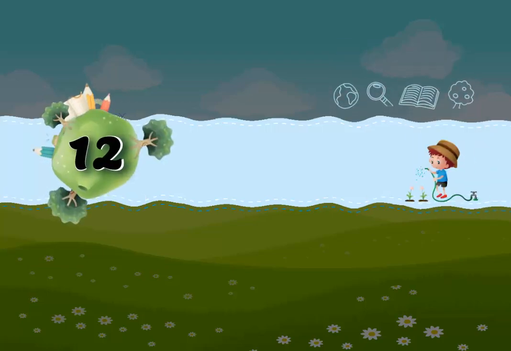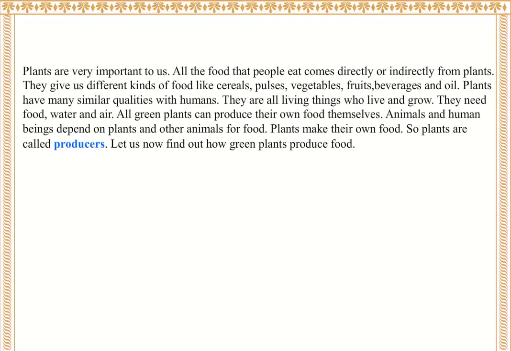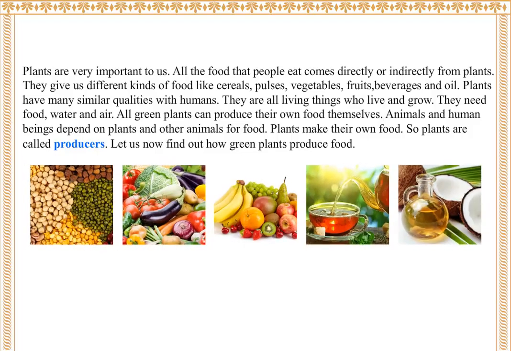Chapter 12. Food for Plants and Animals. Plants are very important to us. All the food that people eat comes directly or indirectly from plants. They give us different kinds of food like cereals, pulses, vegetables, beverages, and oil.